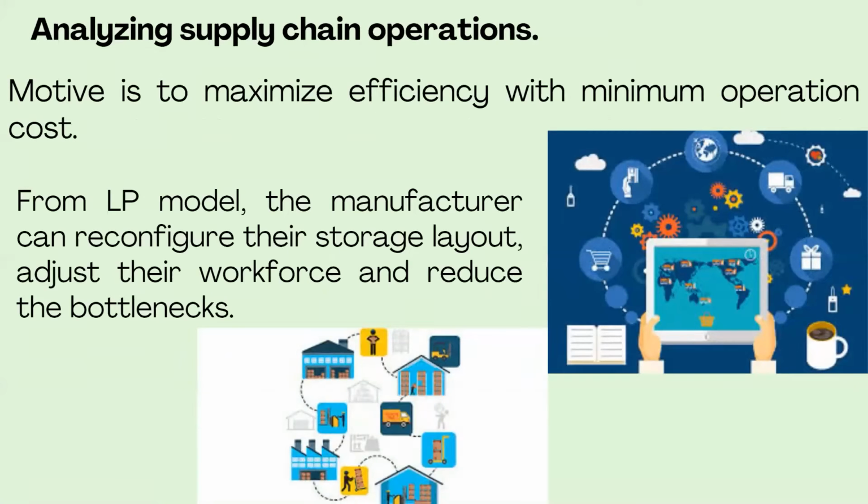So the first one is supply chain. Our motive with linear programming is to maximize the efficiency with minimum operation cost. So here we can plan our workforce and how the storage should be. Everything can be planned using this linear programming model. The manufacturer can take decisions about the employees, about their workforce, about the storage layout and everything. So for supply chain management, it is very effective to use this linear programming model.